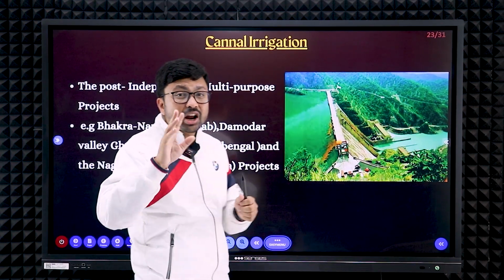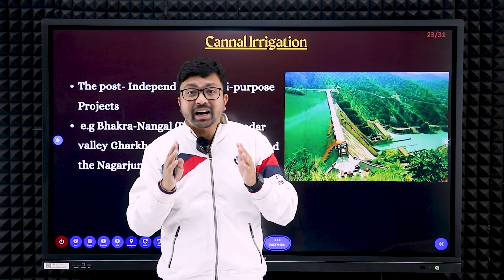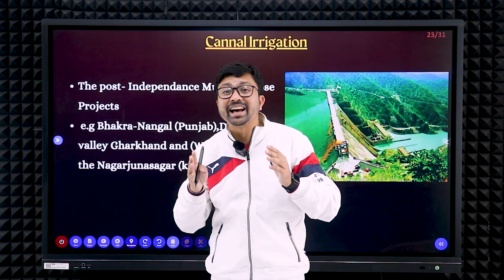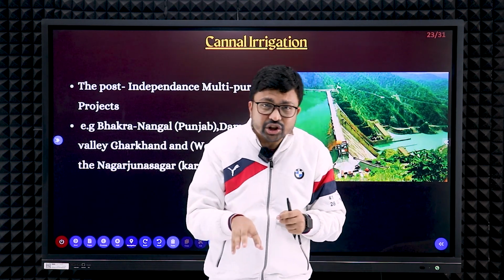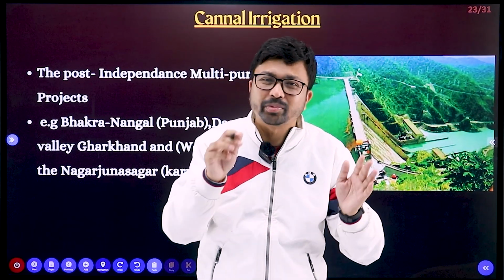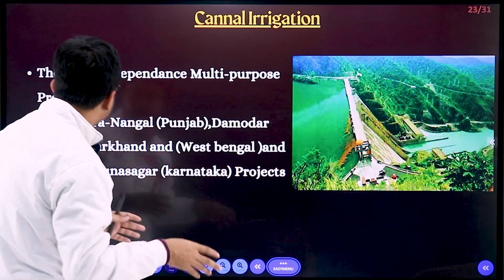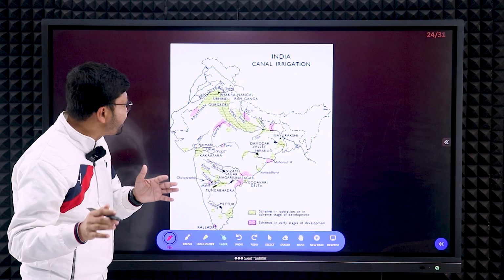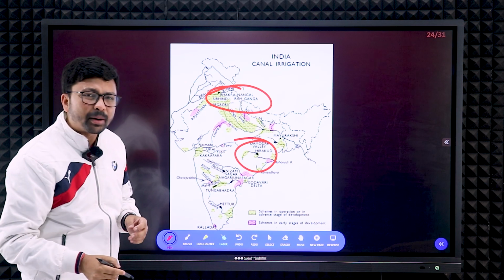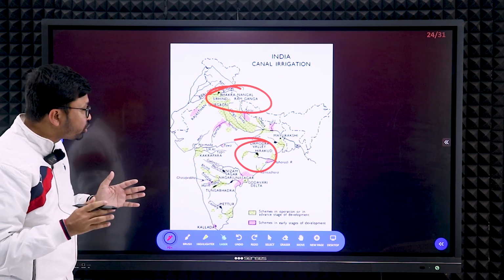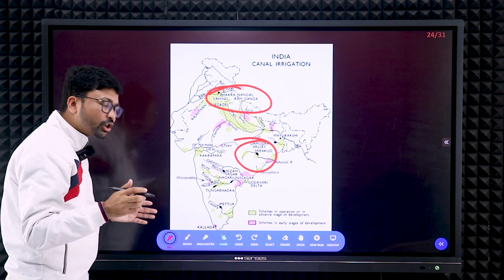So in India there are so many dams, but according to your syllabus, you need to know about two dams. One is the Bhakra Nangal Dam, another one is the Hirakud Dam. From this part, you don't need to study in detail. Just you need to know on which river each is situated and which states are getting benefited from it. Just these two things you need to study. Nothing more than that. Here you can see the two river projects, as I mentioned. There is the Bhakra Nangal river project, it is here, and the Hirakud river project is on the Mahanadi river valley. Those are the two river projects; you need to study on which river, and which states are getting benefited from there.